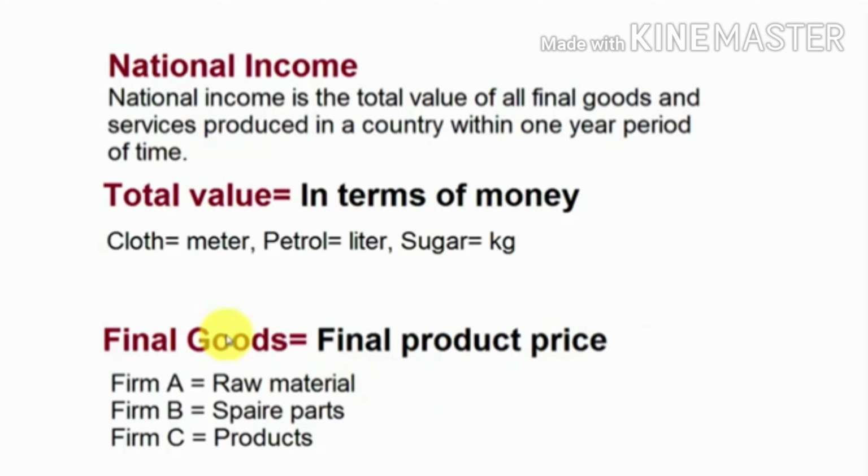For example, if we are producing a product, we use three firms. Firm A produces raw materials, firm B produces different spare parts of that product, and firm C joins these spare parts and makes a product. By selling these products, we get the final product price, which is called final goods and services. And all these calculations occur in a country within a specific period of time, which is 1 year. So we can say that national income is the money value of all final goods and services produced in a country within a 1 year period of time. Now you may better understand what national income is.